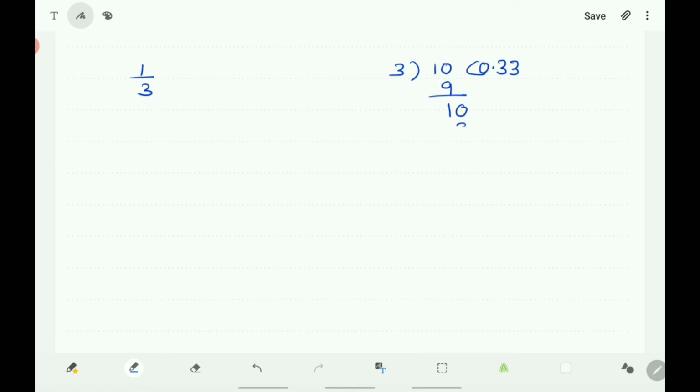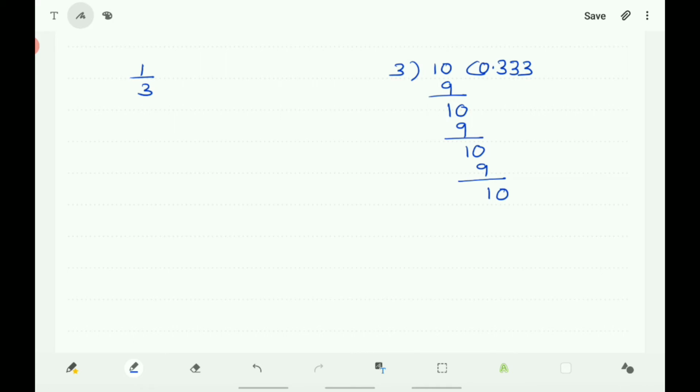And 3 threes are 9. Again the remainder is 1. Put 0 here, it becomes 10. 3 threes are 9. Again you are getting 1 as a remainder, and the division will not end.